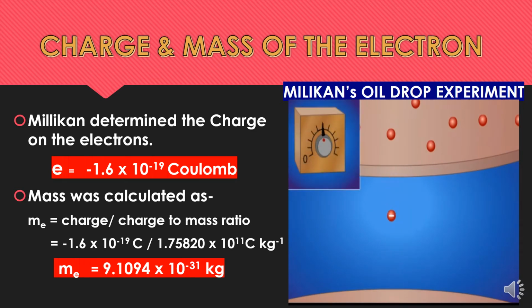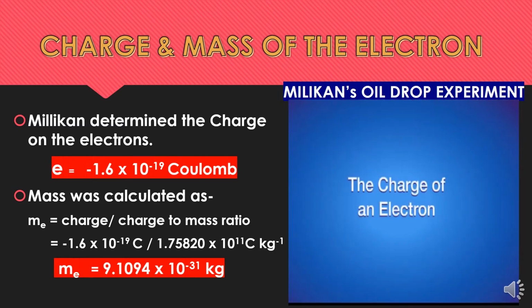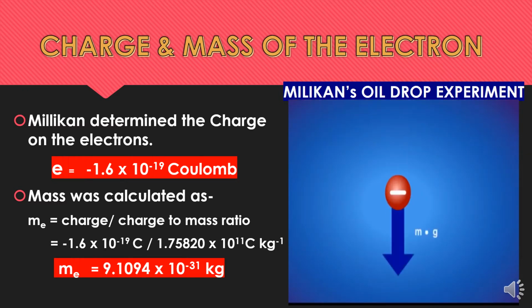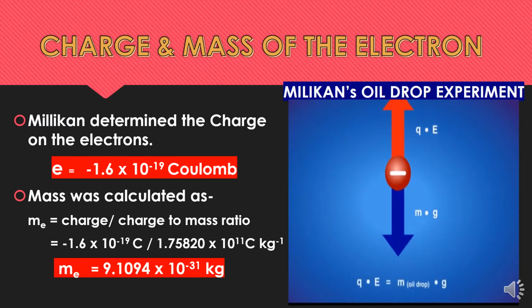Hence the oil droplets became negatively charged, and by applying an external electric field, with positive charge on the upper plate, he saw that the oil droplets start rising upwards, opposite to the force of gravitation. And by adjusting the electric field in the experiment, he was successfully able to make the oil droplets stationary.